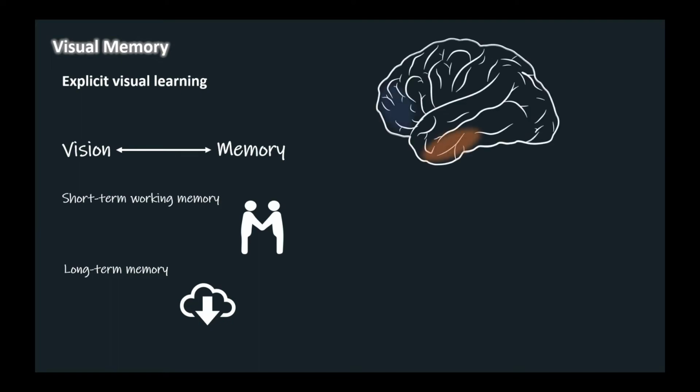Visual neurons in both the inferior temporal and prefrontal cortices continue firing during the delay in a visual delayed response task.